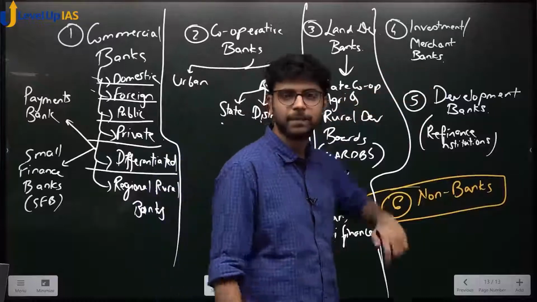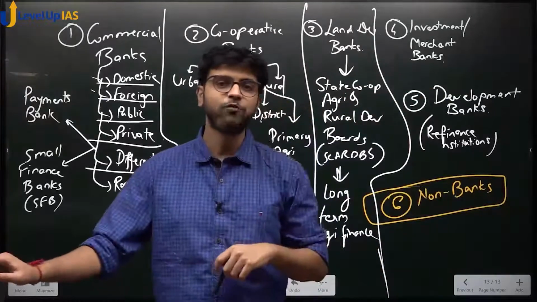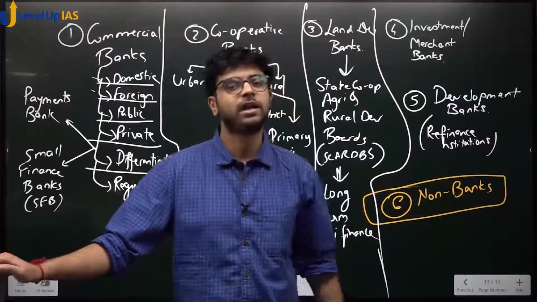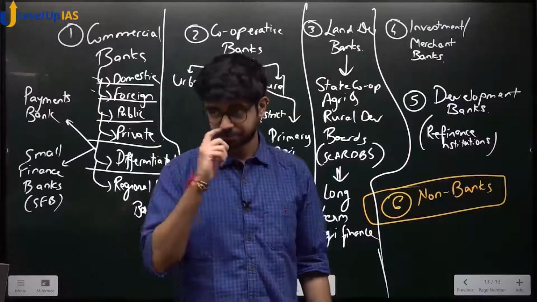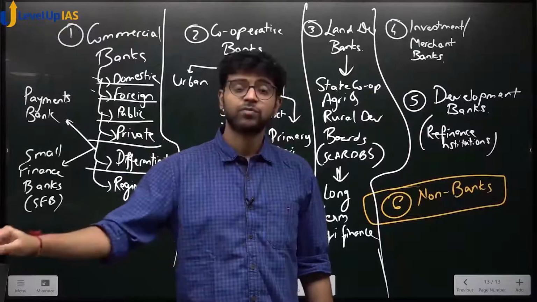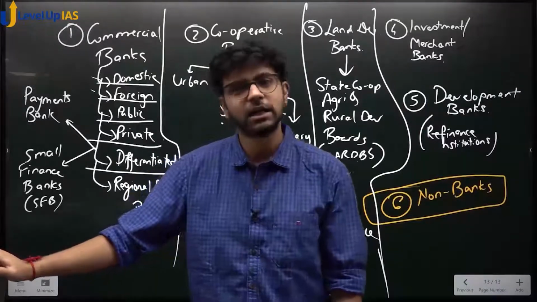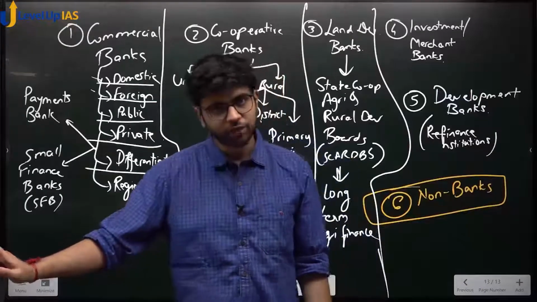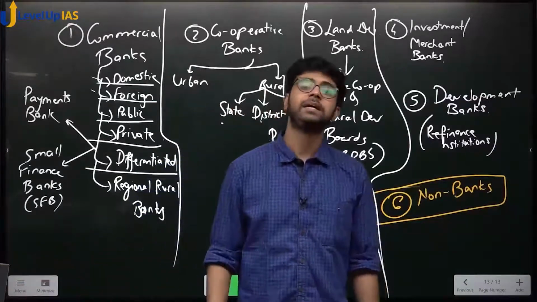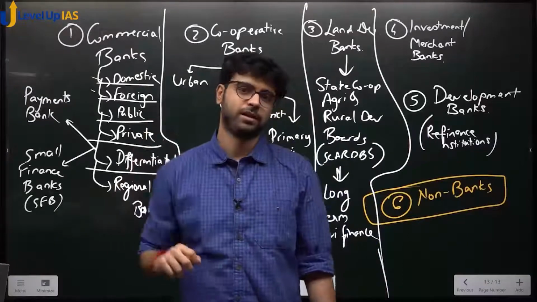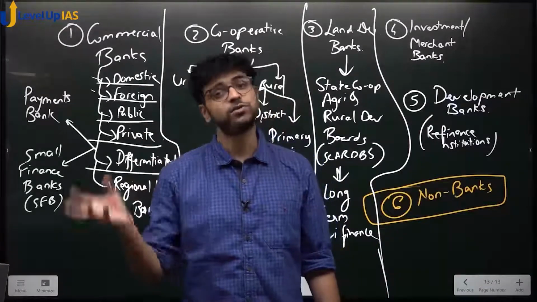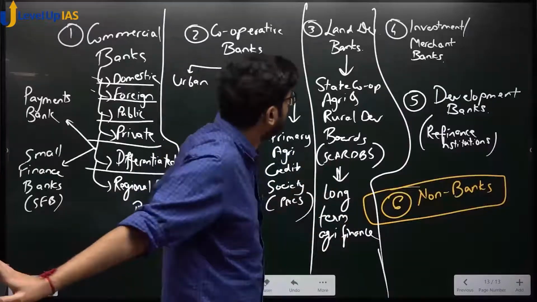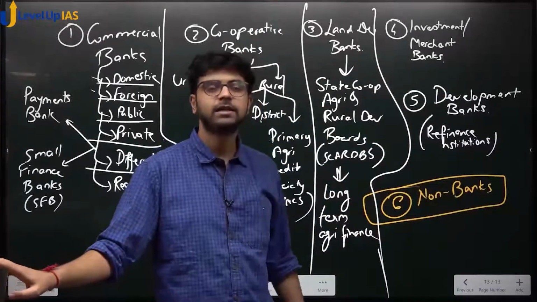Who are they? Development banks. I will give you an example. Have you heard of NABARD? NABARD. National Bank for Agriculture and Rural Development. Okay, NABARD is a bank. See, they are 100% controlled by the government. They are under the control of the government. They regulate specific sectors of the economy. They regulate finance to specific sectors of the economy. See, RBI covers entire banking. Everything is under RBI. Okay?